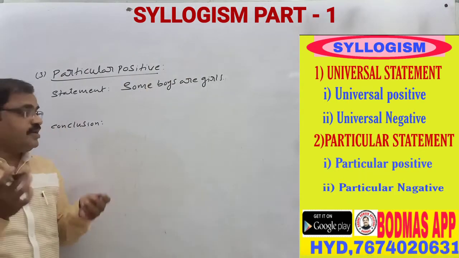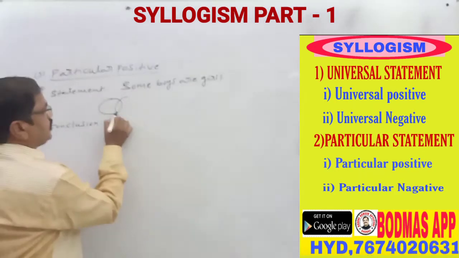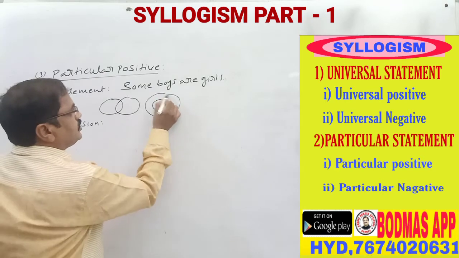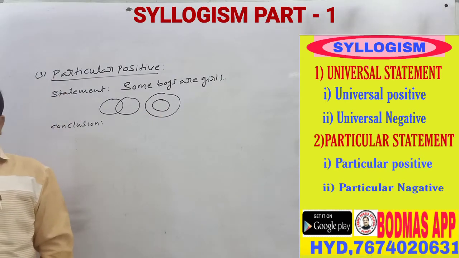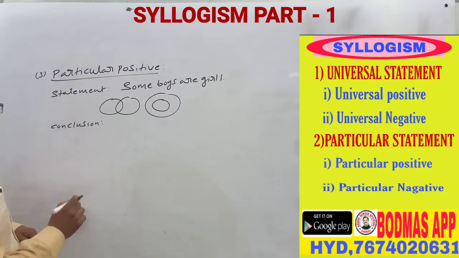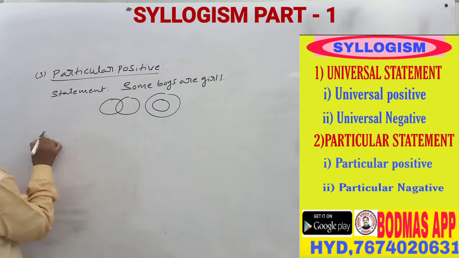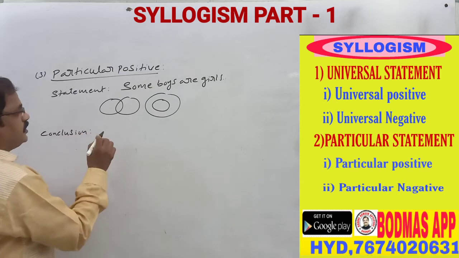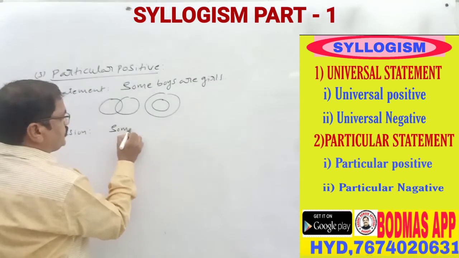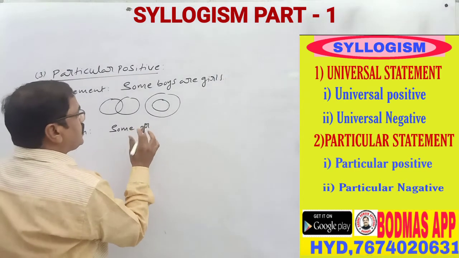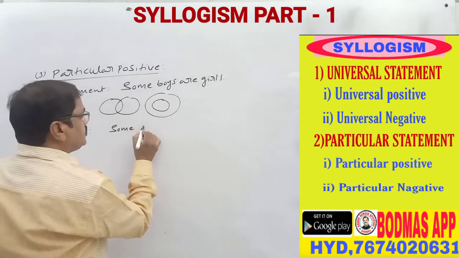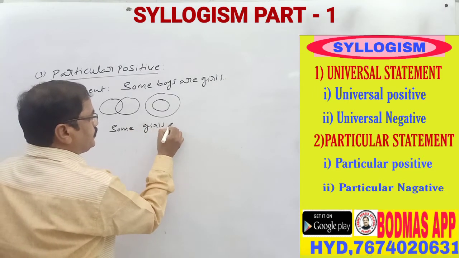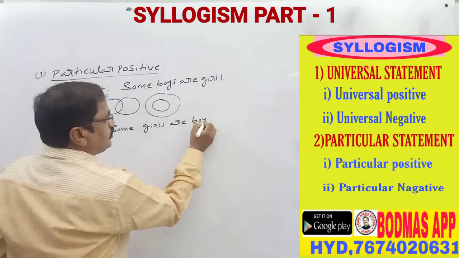How can we imagine some boys are girls? When the conclusion is given like this, conclusion number 1: some boys are girls, some girls are boys.